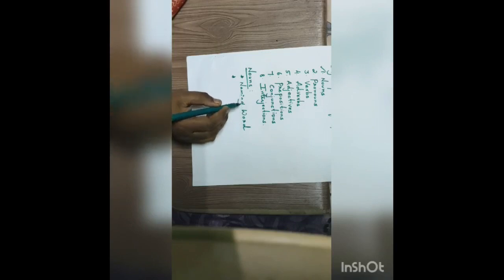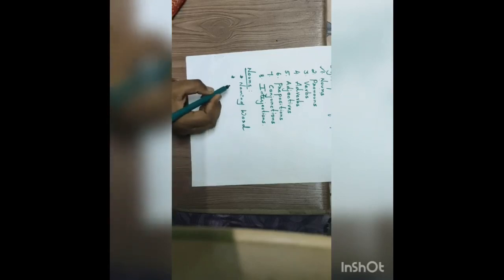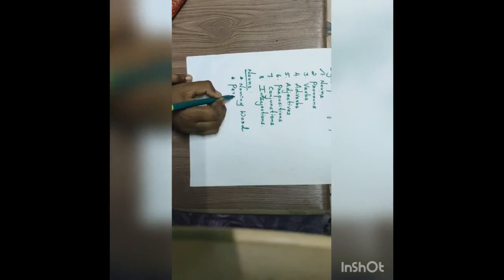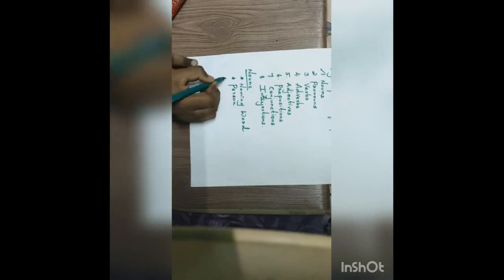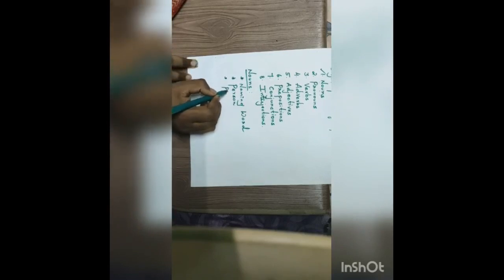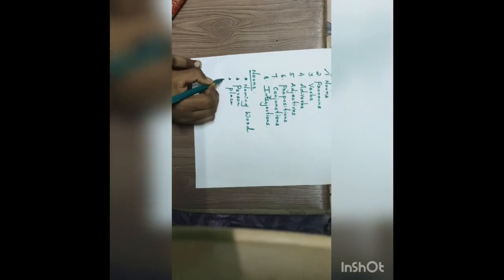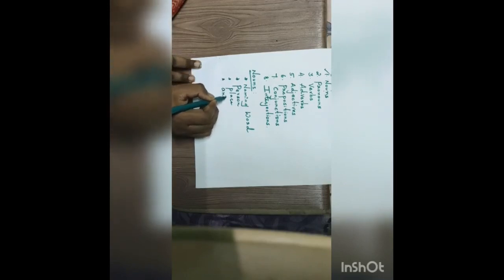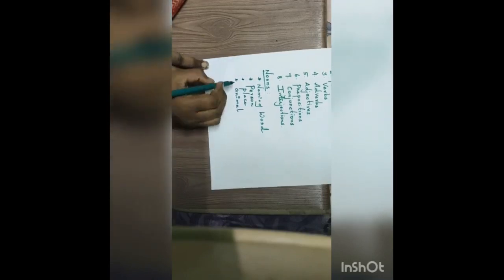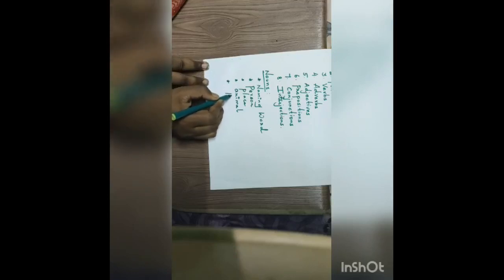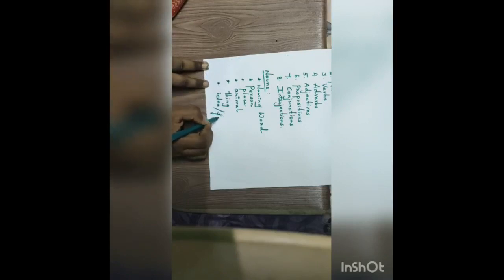A noun is a naming word. It can be the name of a person, place, animal, thing, idea or feeling. Name of a person, name of a place, name of an animal, name of a thing, name of an idea or feeling.